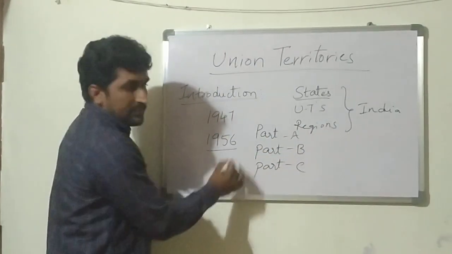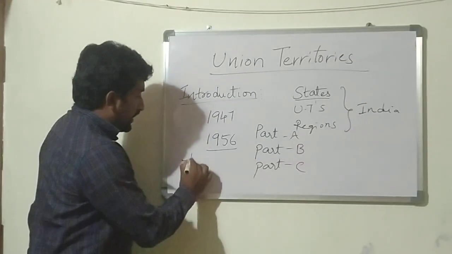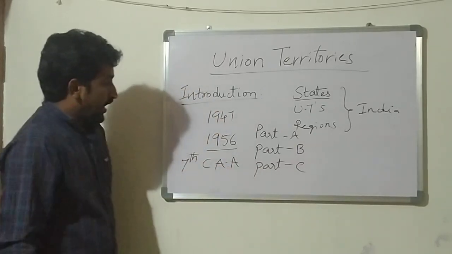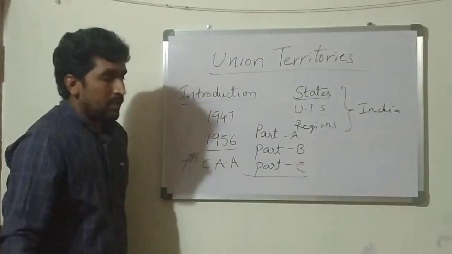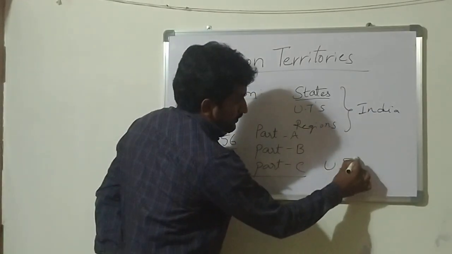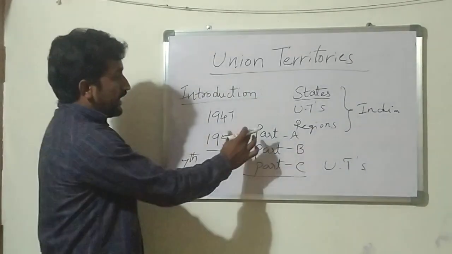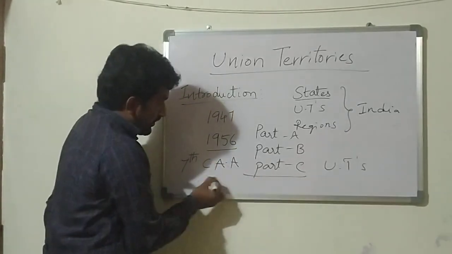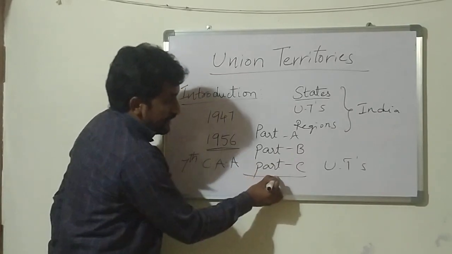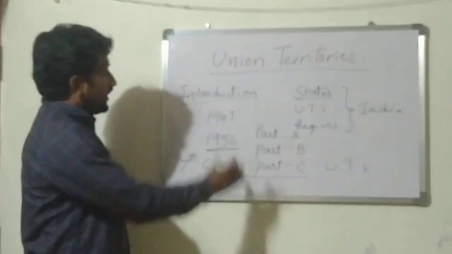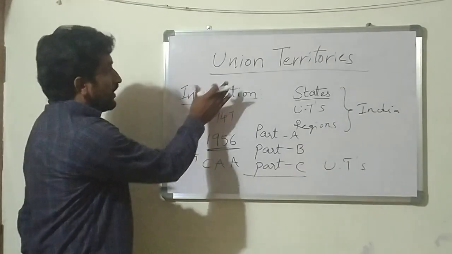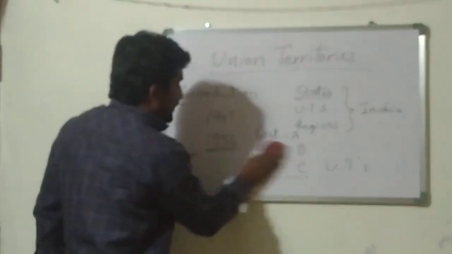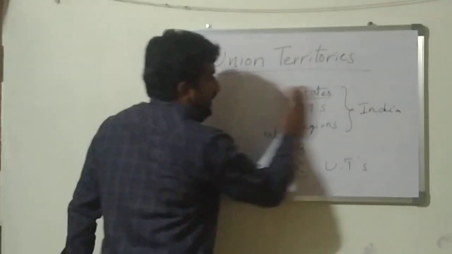But in 1956, through the 7th Constitutional Amendment Act, okay, these Part C states became union territories. So earlier these were the Part C states. From then onwards, these Part C states became union territories. This is a certain introduction of union territories. So we will discuss, after these became union territories, what is their status in the constitution.